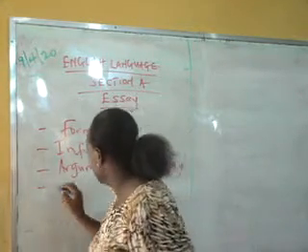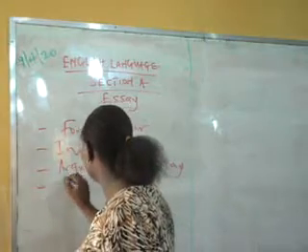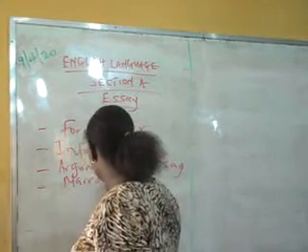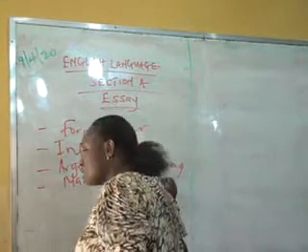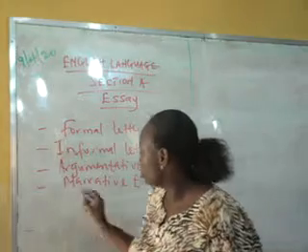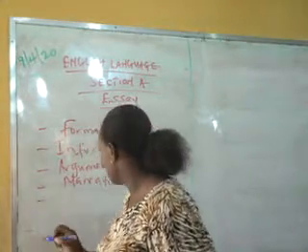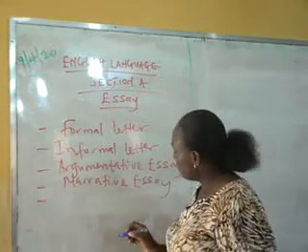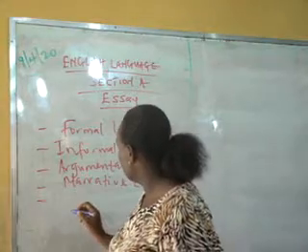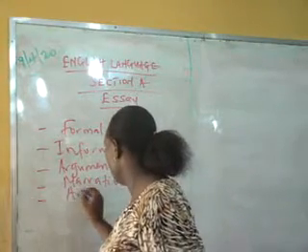Then we also have the narrative essay. This is the part where you are told to write your stories. Most of you are always tempted to write stories. We'll come to that. And we also have the last part, which is the article.